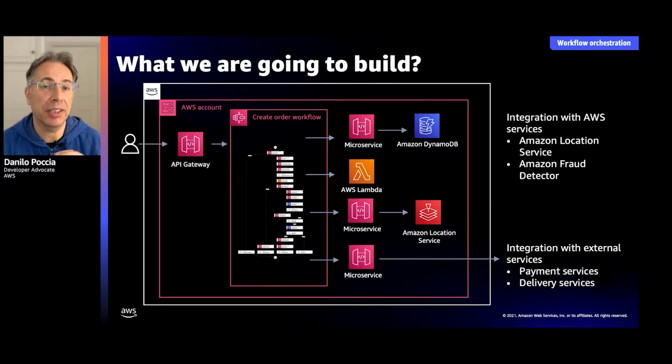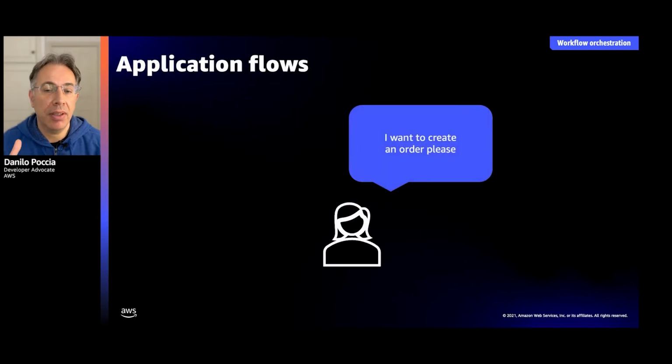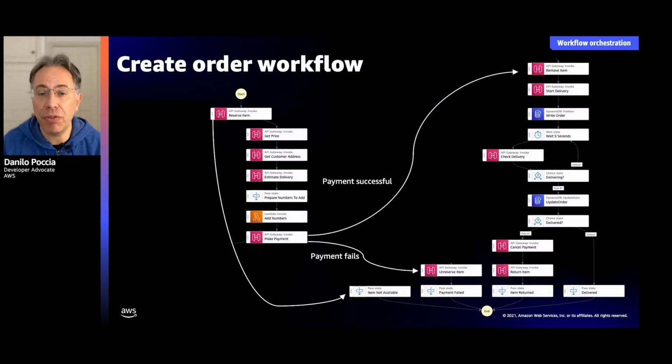Microservices are going to be built with a web interface using the API Gateway. I'm going to use Lambda functions, but nothing is different if you use a container-based architecture. And we're going to use DynamoDB as the database. So let's start the application. The first thing is the customer says, I want to create an order. I can use the API to trigger the execution of the workflow, and then many steps are executed as part of the workflow.